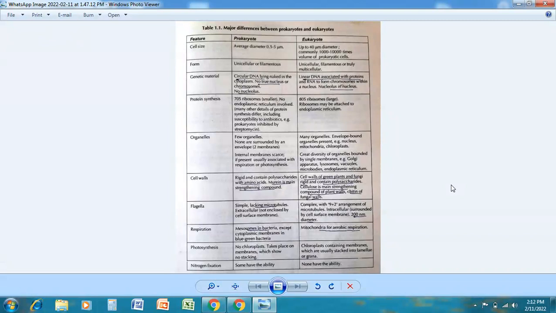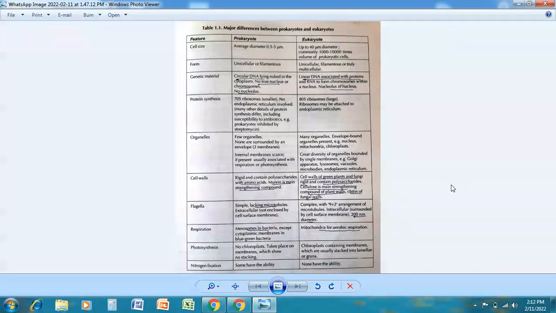vacuoles, microbodies, endoplasmic reticulum। जहाँ तक हम सेल वॉल की बात करते हैं, प्रोकैरियोट में there is rigid and contain polysaccharides with amino acids. Murein is main strengthening compound. In case of eukaryote, cell walls of green plants and fungi rigid and contains polysaccharides. Cellulose is main strengthening compound of plant walls, and chitin cell wall that is present in fungi.